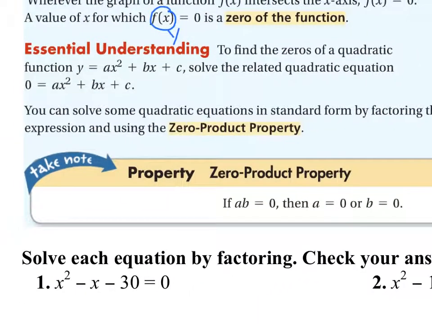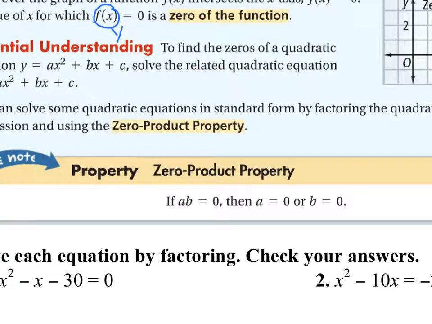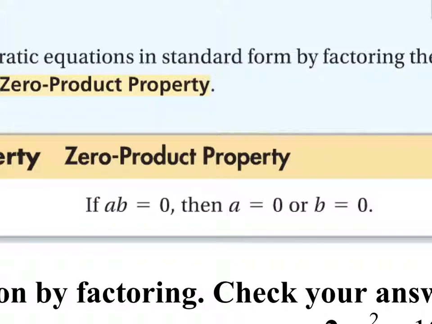So how do we do that? Well, there's another property we're going to use to solve for x. The property is called the zero product property. Product in math means multiplication. So this is kind of saying the zero multiplication property, which is: if A times B equals 0, and those two things can be anything, two numbers, two binomials, whatever, if you have two things multiplied together and that equals 0, then one of those two things must equal 0.